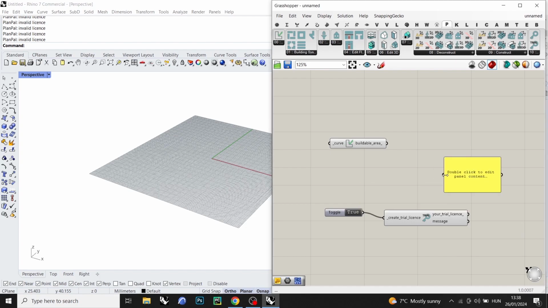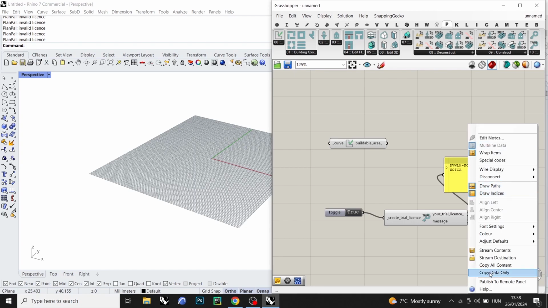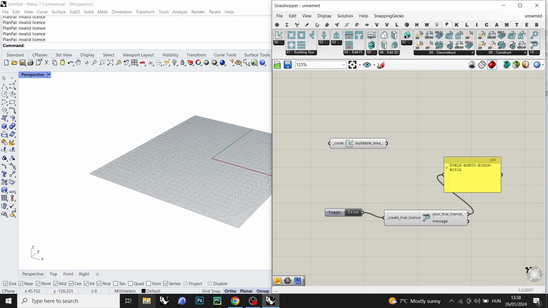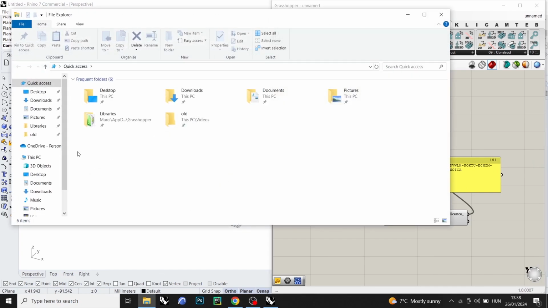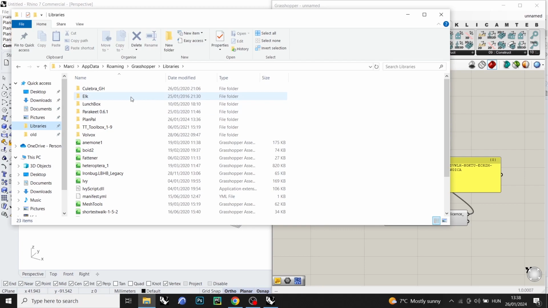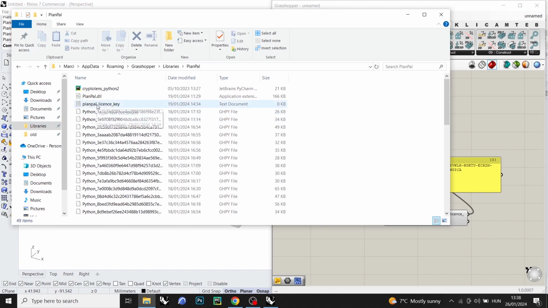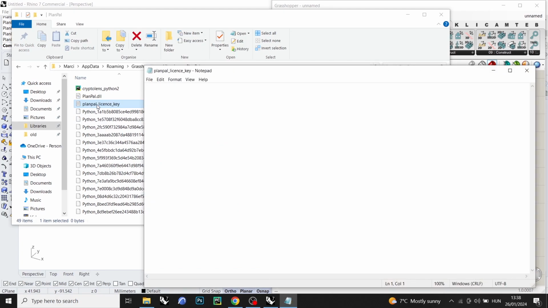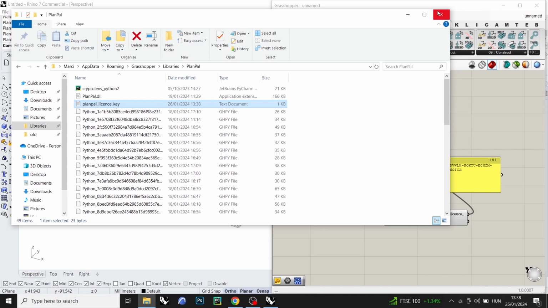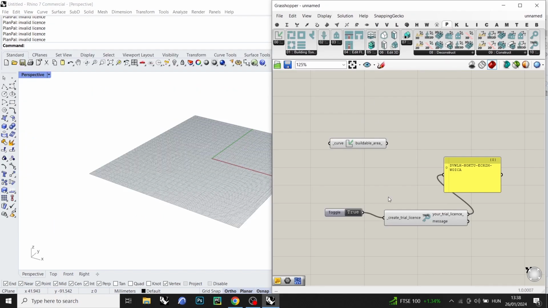And in order to use it, you have to copy the data only and go back to the special folders in Grasshopper and look for the PlanPal folder that we have just downloaded. And here we have a license key text document which is empty, but if you paste this license key here and save, and you reopen the Grasshopper, the plugin will work properly.